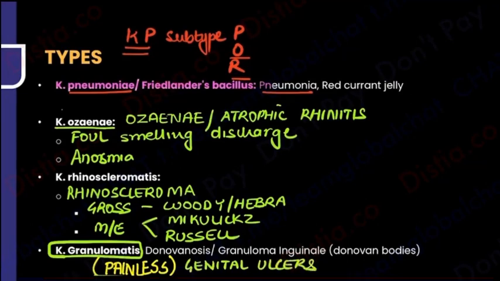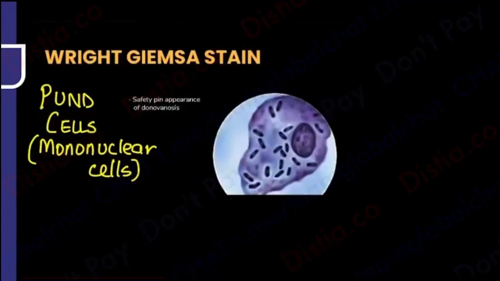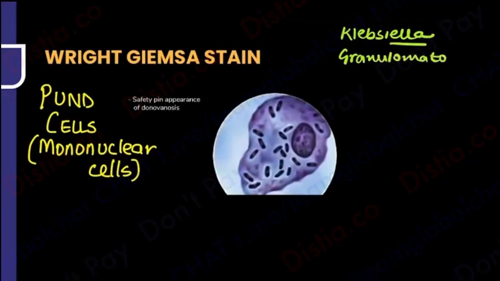We are going to do a lot of genital ulcers on the way. I'll keep telling you which are painful, painless. For the time being, please remember Klebsiella. So repeating once again, for the time being, Klebsiella granulomatis. So look, Klebsiella, and we are saying granulomatis. So this is how I have learnt it.